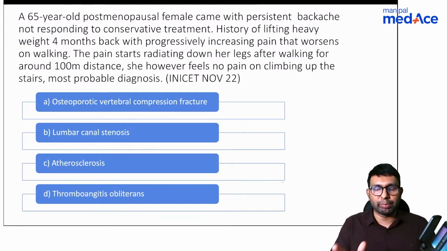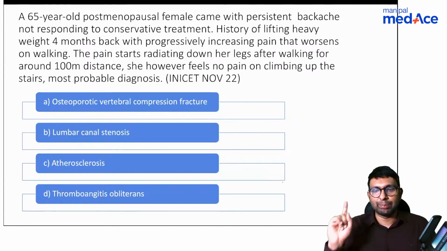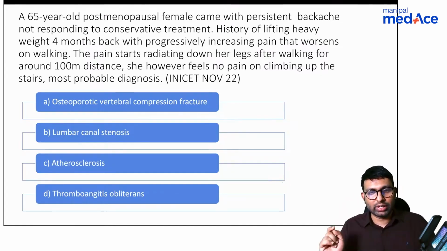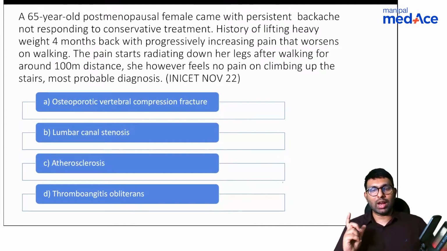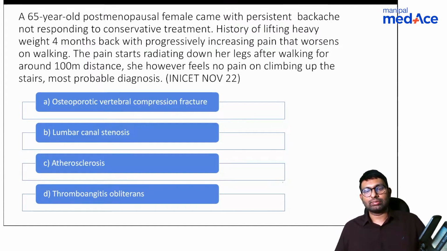Now, before you jump into the answer, first I want keywords. Which are the keywords that are helping you answer this? Dr. Jain has already given me the answer: lumbar canal stenosis. You are right. Dr. Jain, Stardust, KK, all of you are right. But tell me keywords again. You have to highlight keywords that will help you tell the answer. Which were the main keywords that gave away the diagnosis? Neurogenic claudication. See, I have not mentioned neurogenic claudication in the question.